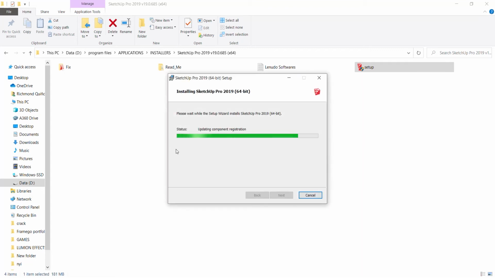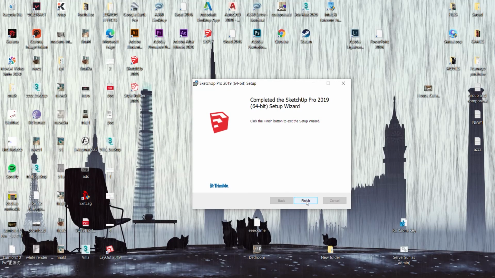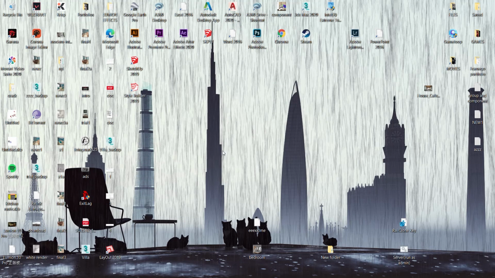So, it will just take a while until na ma-install siya. Wait lang natin. So once na ma-install siya, ganyan ang lalabas, then just click the finish button, yan. Then okay, tatry natin siyang i-open without making any move yet, without making or installing the crack to the software.